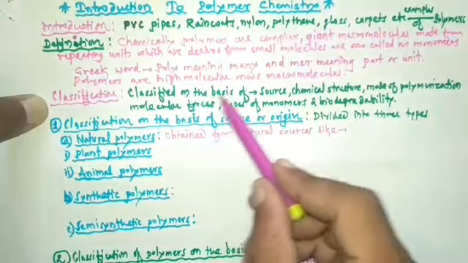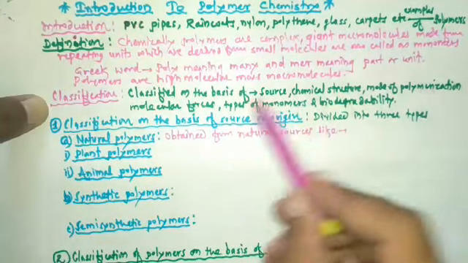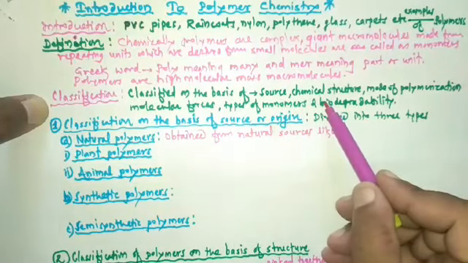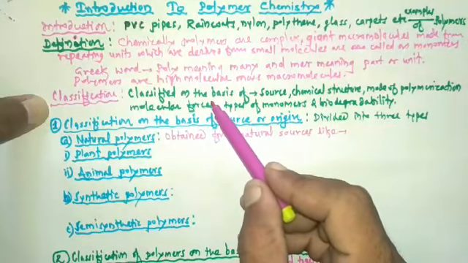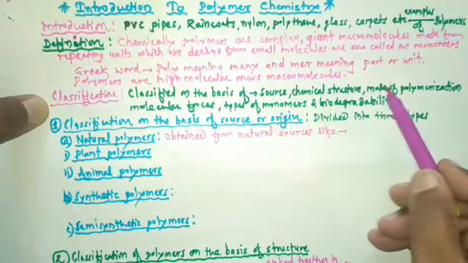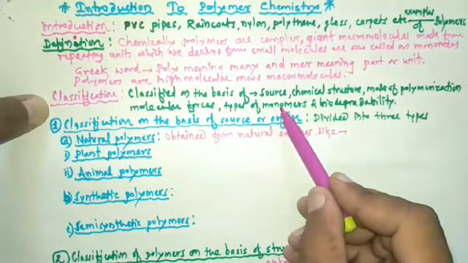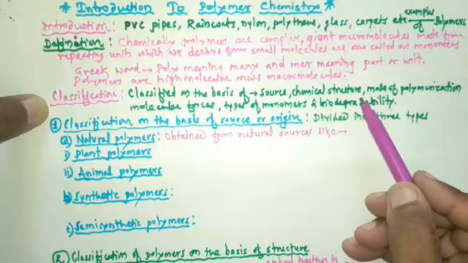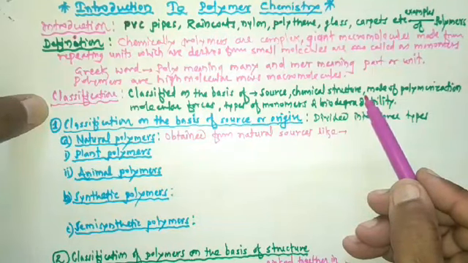After studying the definition of polymer, the next article is the classification. Polymers can be classified in various ways. They can be classified on the basis of source, chemical structure, mode of polymerization, molecular forces present in them, types of monomers and biodegradability. On this basis, polymers can be classified. So let's study one by one.